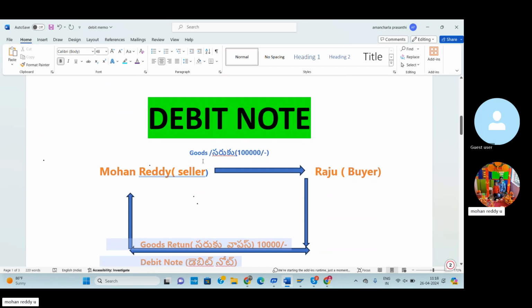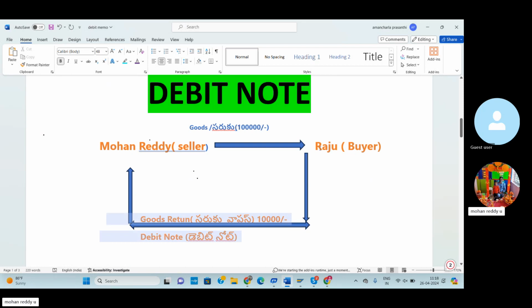So debit note. Here we have goods and services, like goods worth 1 lakh rupees. To explain simply, my name is Mohan Reddy. Mohan Reddy is the seller, and Raju is the buyer. So Mohan Reddy sells goods and services worth 1 lakh rupees to Raju. Here Raju is the buyer.